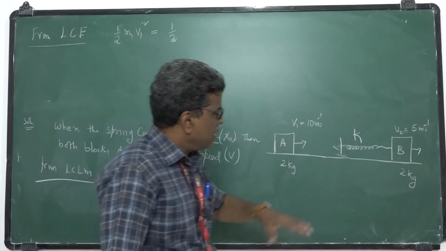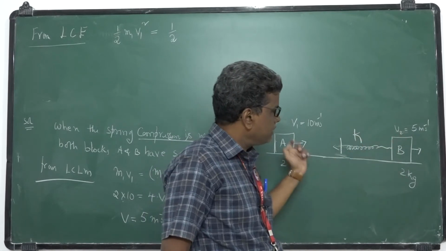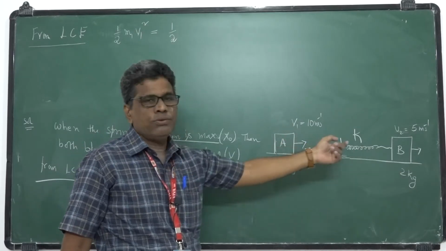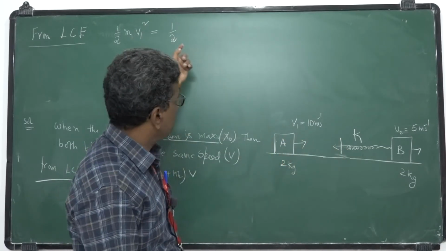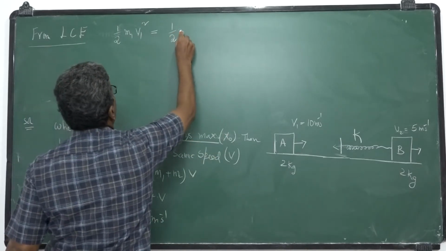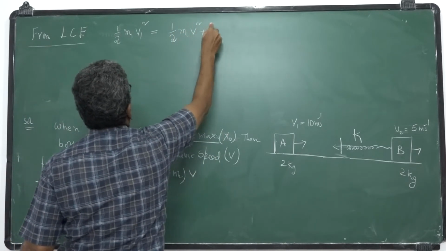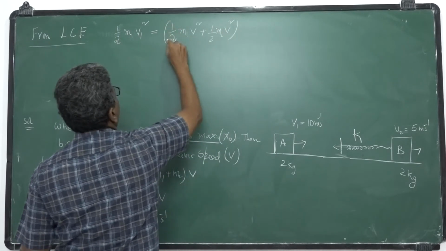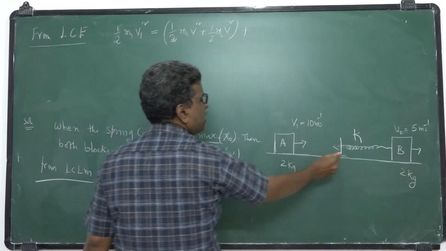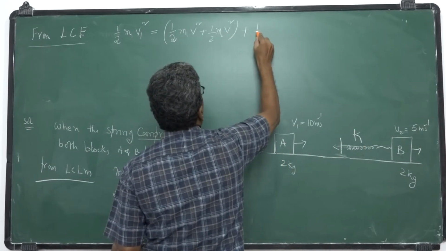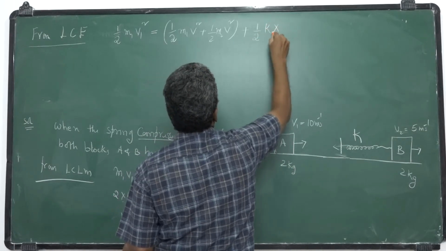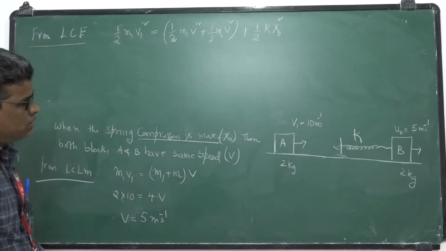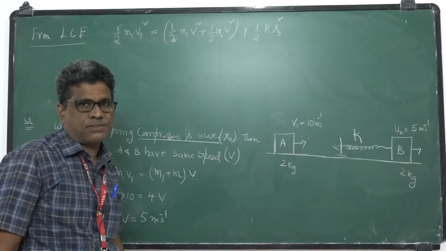A part of the energy is retained by A and B: half m v square plus the same for the second, plus the spring potential energy half k x naught square, since it compresses by x naught.